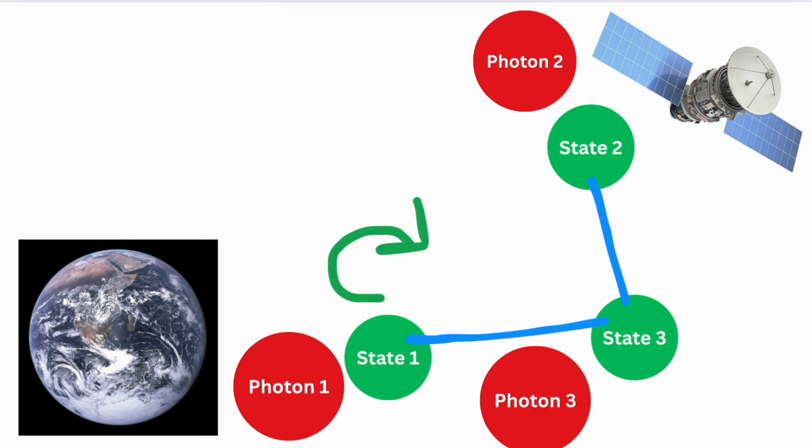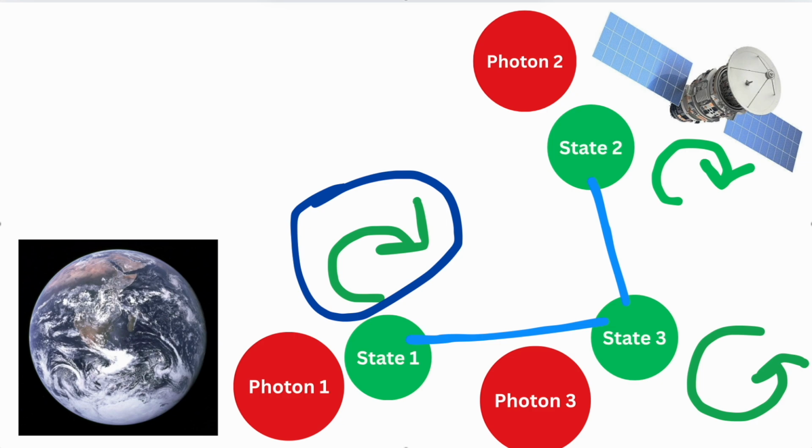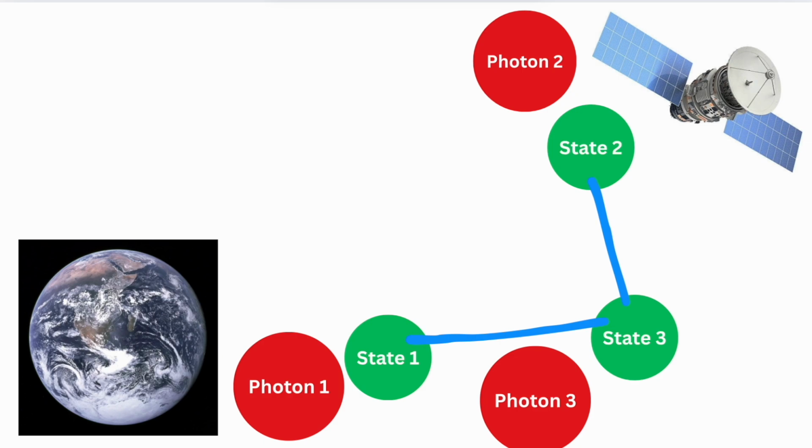Now, since we know that state 1 has a clockwise rotation, state 3 must have the opposite measurement, in this case an anti-clockwise rotation. And since state 3 has an anti-clockwise rotation and is entangled with state 2, now state 2 has a clockwise rotation. So, in a way, we successfully teleported the rotation of state 1 and its measurement to the satellite, which is state 2.